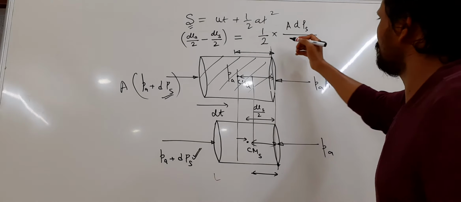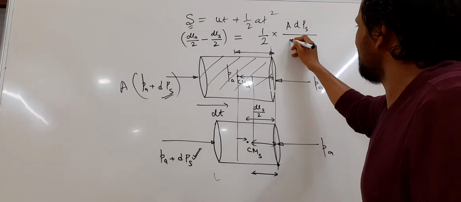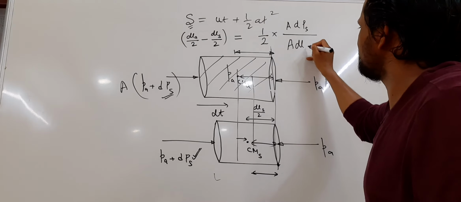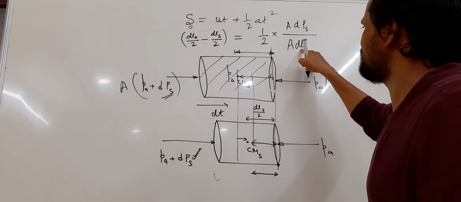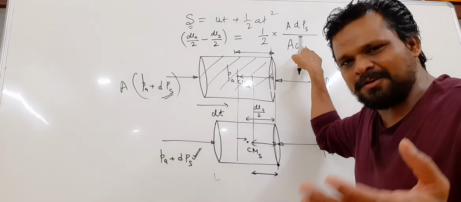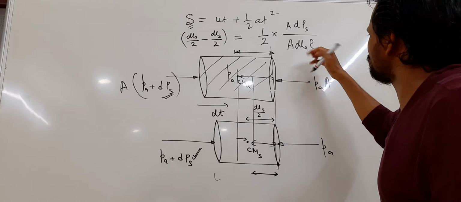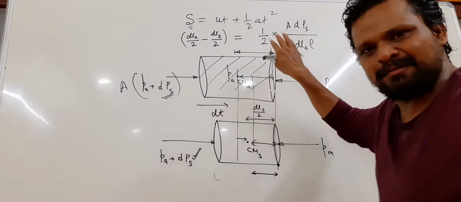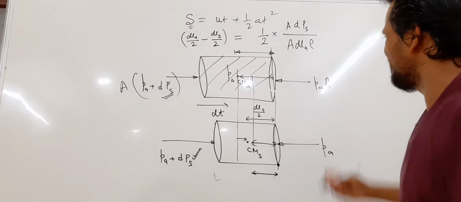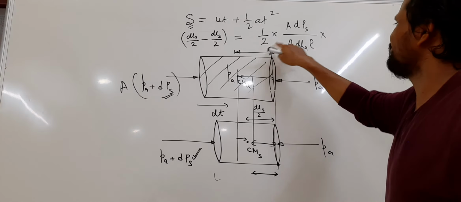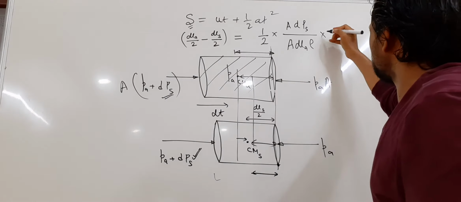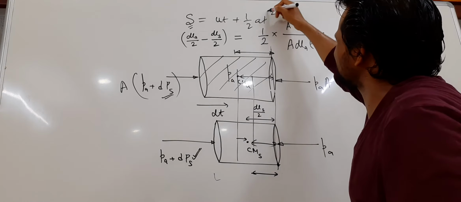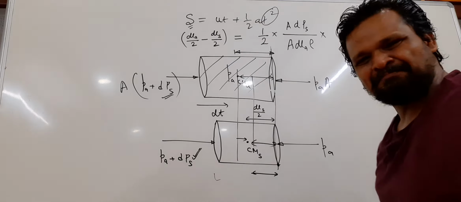Could you write here: area into density into length of the air molecules. Area into length gives volume, and volume into density gives the mass of the air molecules. Now this is half, this is acceleration, and dt square means time square.